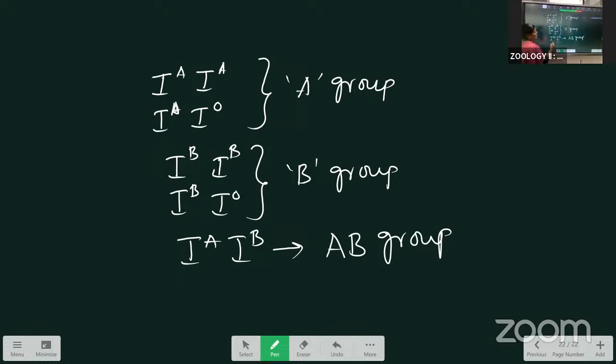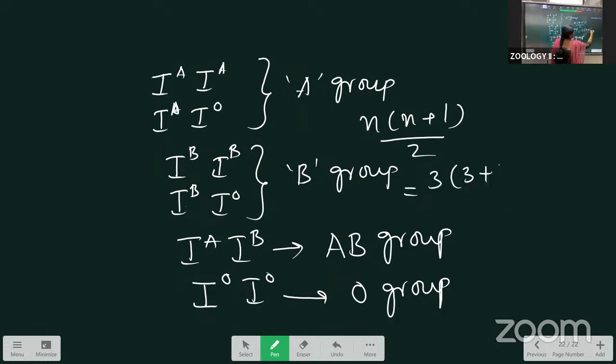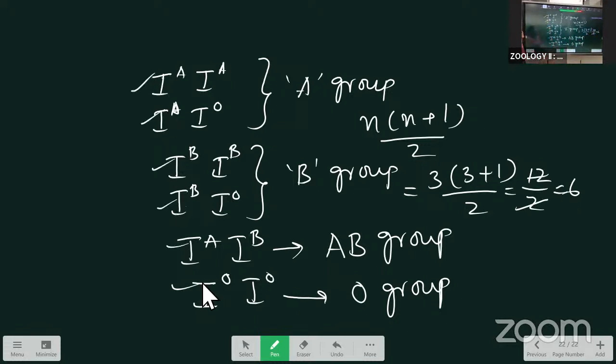Next is the O group, IO IO. It is homozygous only. This is called the O group. Like this, the possible genotypes are 6. Already we discussed the formula n into n plus 1 by 2. Here the number of alleles is 3. 3 into 3 plus 1 by 2, means 12 by 2, means 6. 6 genotypes are possible: 1, 2, 3, 4, 5, 6, in the 3 multiple alleles.